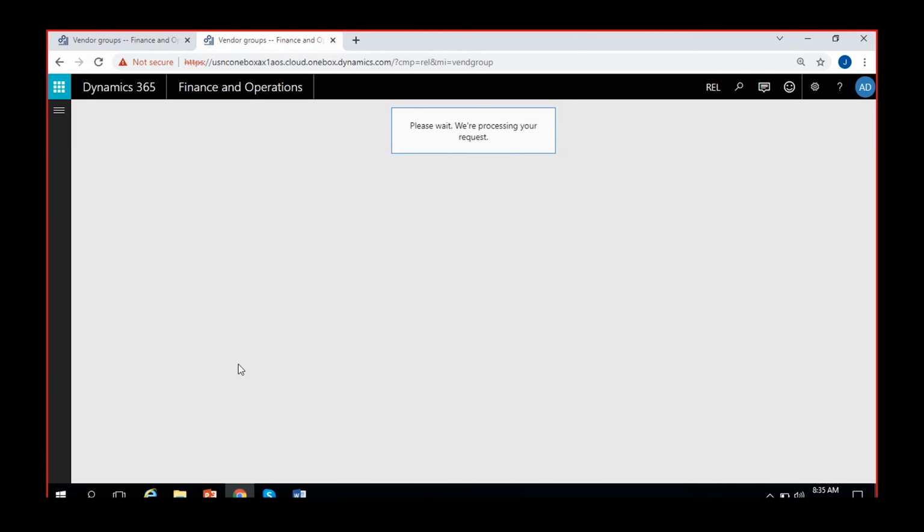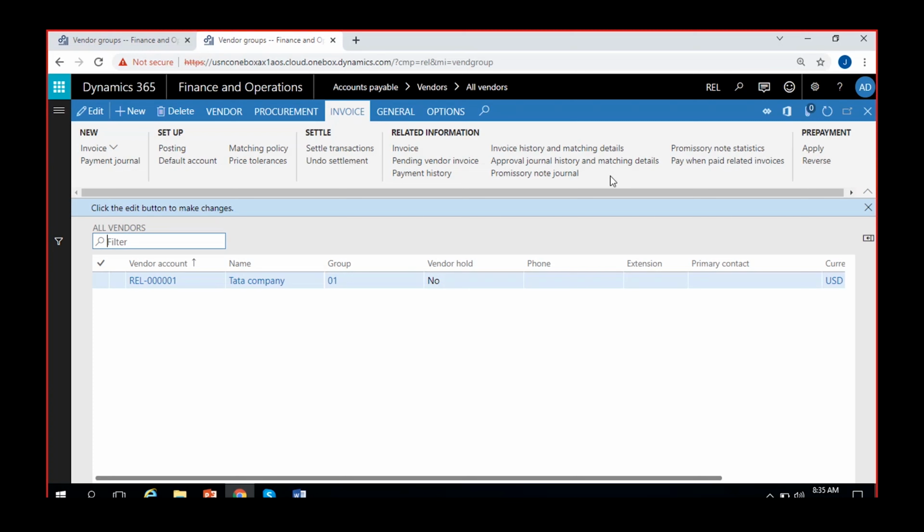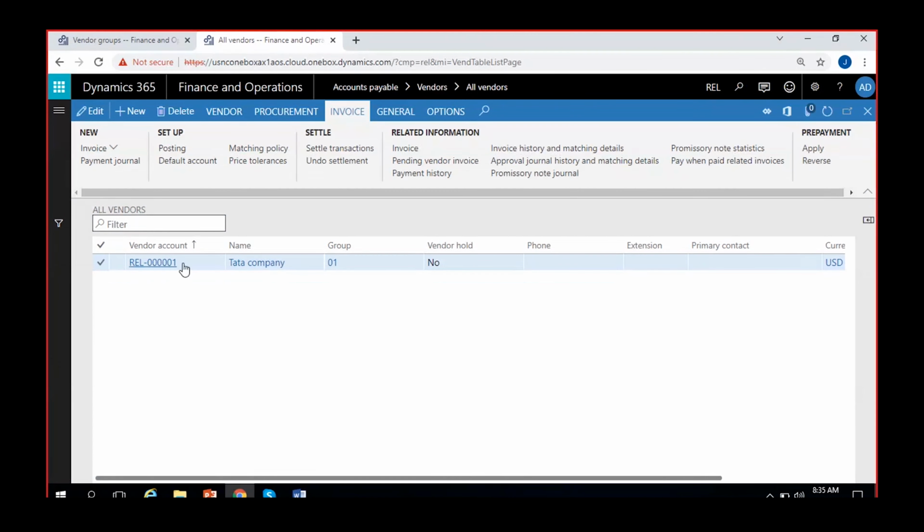I have already created a vendor called Tata Company for making check payments and all. Here it is. We have some vendor called Reliance 0000001, but I don't want it this way.